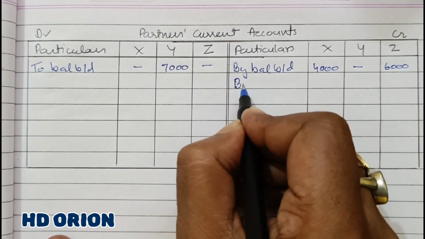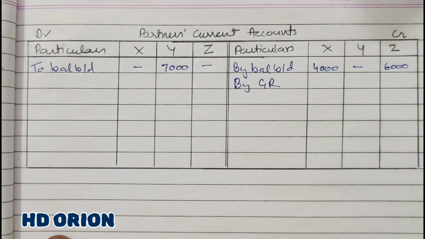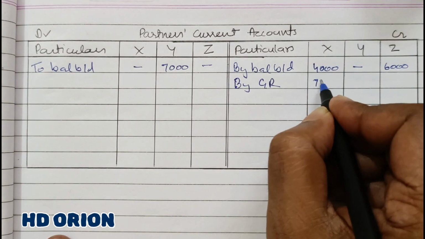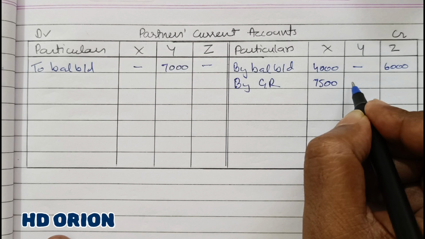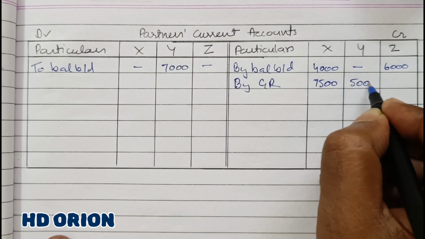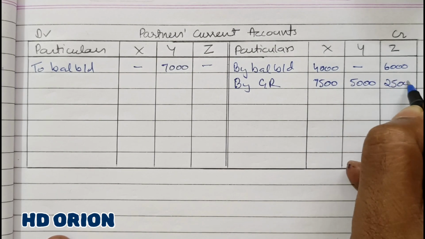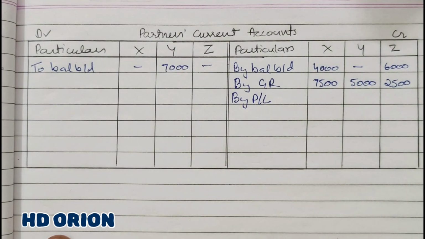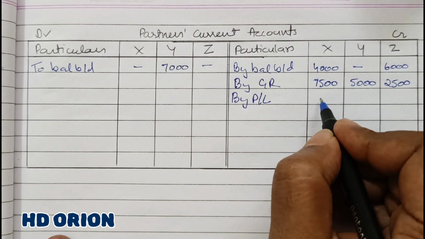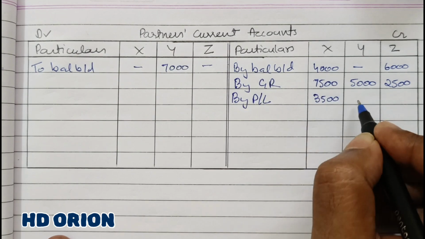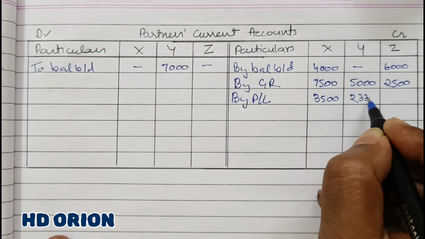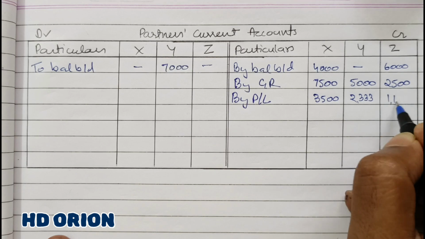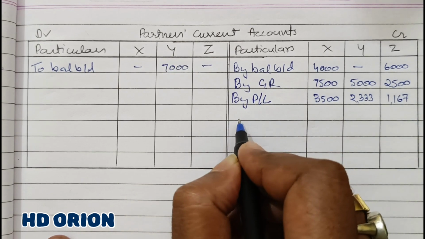Then general reserve is there. In old profit sharing ratio, 15,000 in 3:2:1 is 7,500, then 5,000 and 2,500. Then there is profit and loss account also given in the liability side, and 3,500, and it is 2,333 and 1,167.